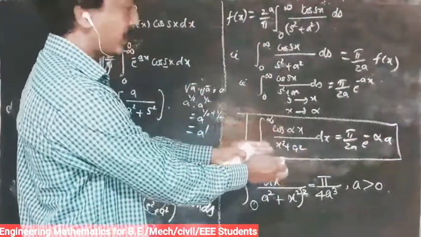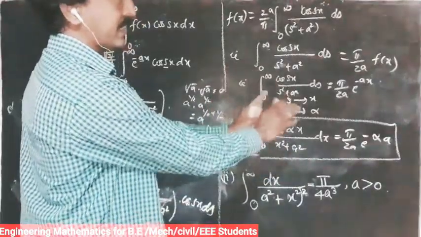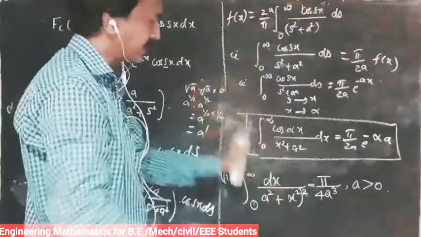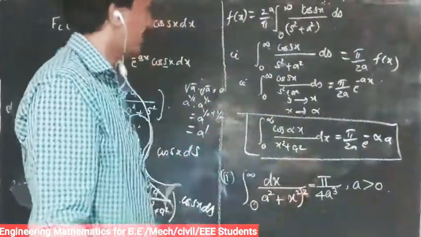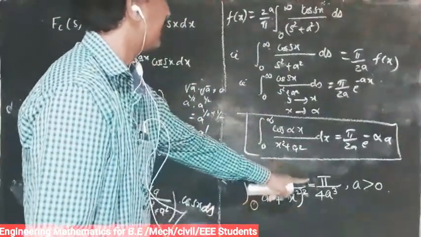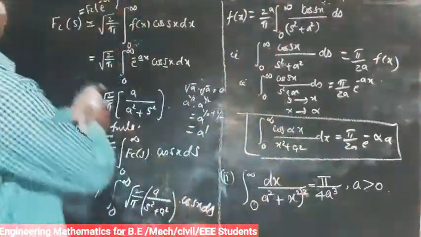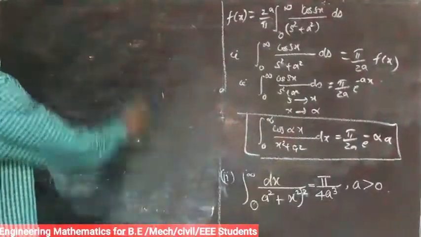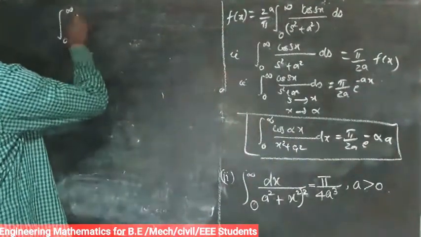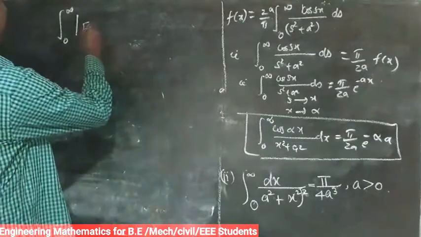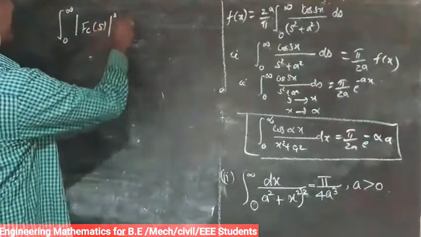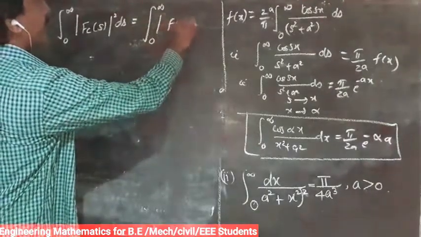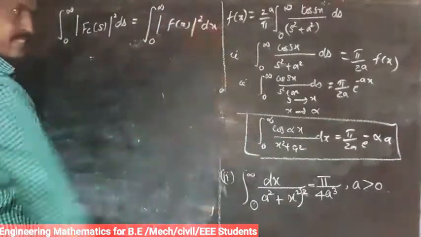Second, we applied Parseval's. Because after finding the Fourier transform, if the value is in square format, what did we do? You apply Parseval's identity. So you apply Parseval's identity in the Fourier cosine transform. So what is Parseval's identity for the Fourier cosine transform? Integral from 0 to infinity of modulus of Fc of s the whole squared ds is equal to integral from 0 to infinity of modulus of f of x the whole squared dx.